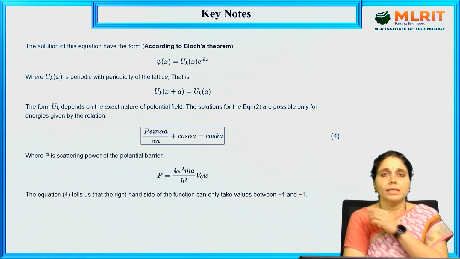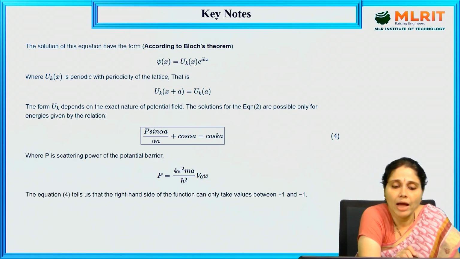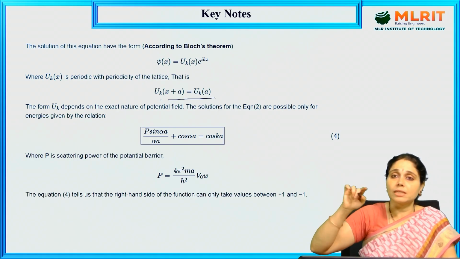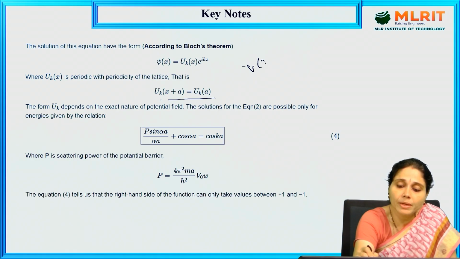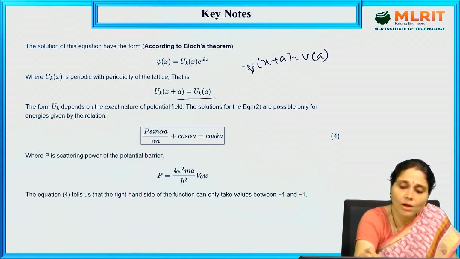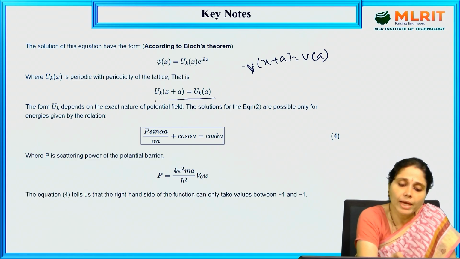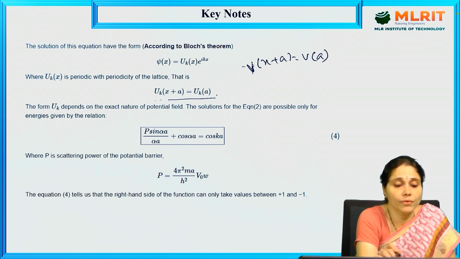Next, the solution of this equation has the form according to Bloch's theorem: ψ(x) = u_k(x) e^(ikx). Here u_k is periodic with the lattice potential, that is u_k(x + a) = u_k(x). We saw in the previous video lecture that V(x + a) = V(x), the same periodic potential. So u_k depends on the exact nature of the potential field.